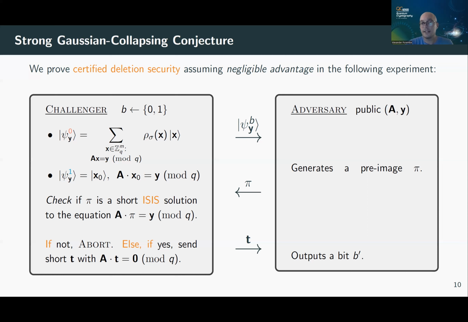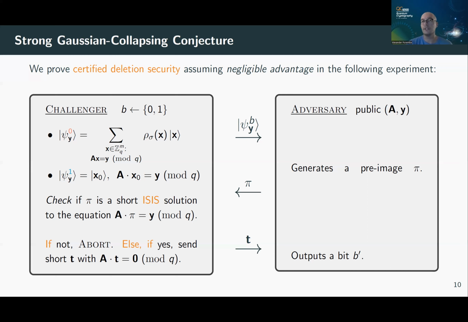So now the adversary actually has a trapdoor, okay? In other words, the adversary can now have some non-trivial information about the states beforehand, but the adversary has already shown us a pre-image, so the adversary must have already measured, right? Because how else could the adversary get such a short pre-image? We know the ISIS problem is hard. So the idea is, once you show us one pre-image, I might as well give you a trapdoor, and you don't know whether at the beginning of the experiment you started with a superposition of pre-images or with a single measured pre-image, okay? Once you show me a pre-image, it's already too late. I might as well give you the trapdoor. Okay, and the claim is that those two are indistinguishable.